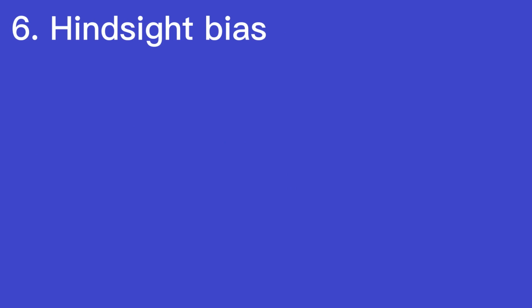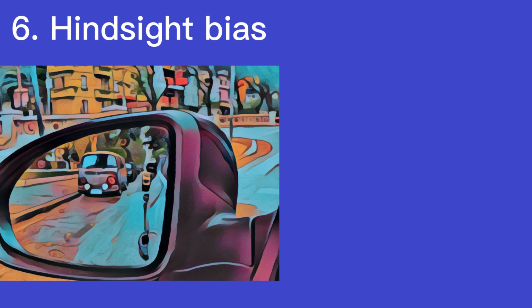6. Hindsight bias. Hindsight is a cognitive bias that refers to the tendency of people to believe that they would have predicted an event's outcome after it has occurred. In the context of trading, hindsight bias can manifest as traders believing that they could have predicted a market event, such as a stock market crash or an economic recession, after it has happened.